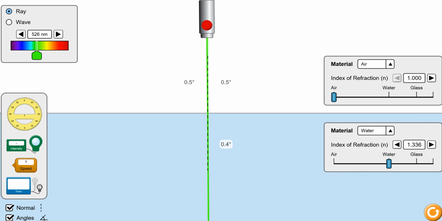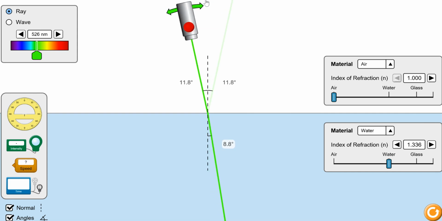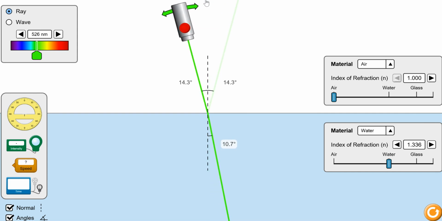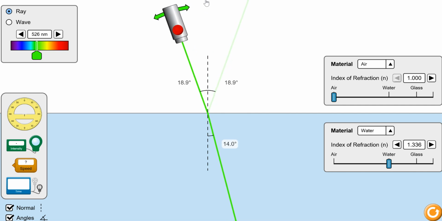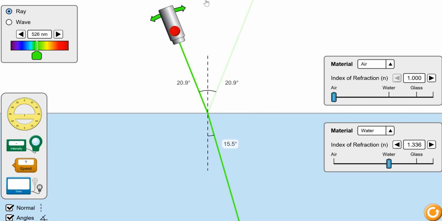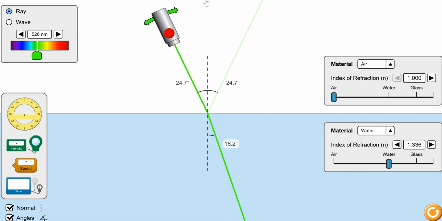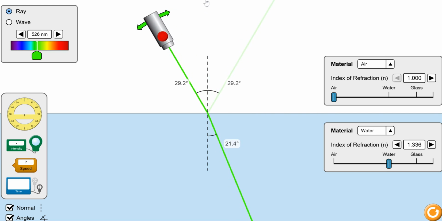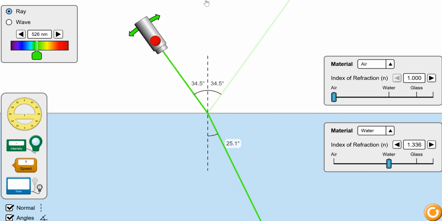So here I am increasing the angle of incidence, and when I increase it, I find that the refracted ray, how is it bending? Is it bending away from the normal or towards the normal? It's going from a rarer medium to a denser medium. So how is it bending? Just check. If you observe carefully,